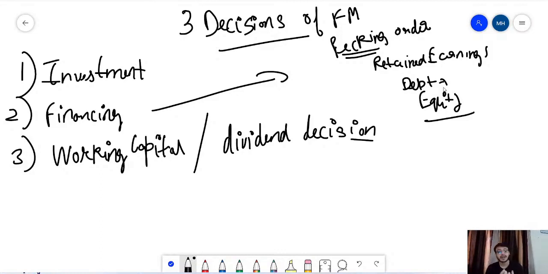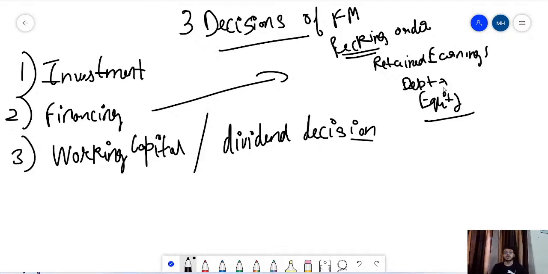Because of the basic rule of economics: when something is scarce in the market, when the shares are scarce, the price will rise, as in the case of diamond or other metals or commodities, as we have seen recently. But when the supply is very large, when the market is full of that company's shares, the liquidity will be more and the price can come down. In that case, the company might go for a buyback. The company might think that the price of my company is too low and my valuation is too low, but my company is fundamentally so strong and I want more value for my company. In that case it can be hurtful.